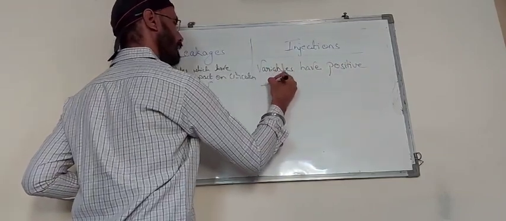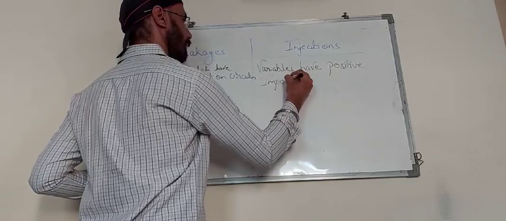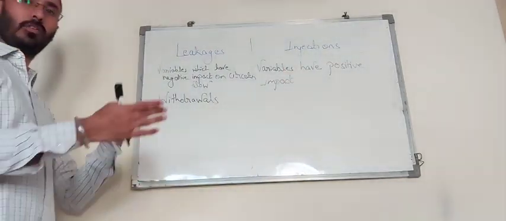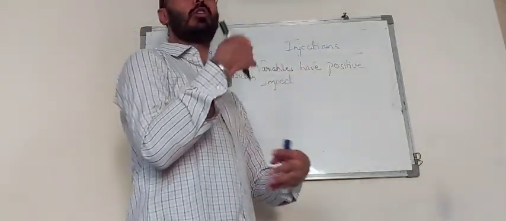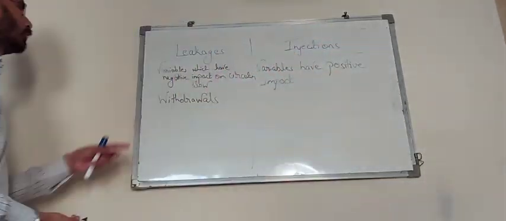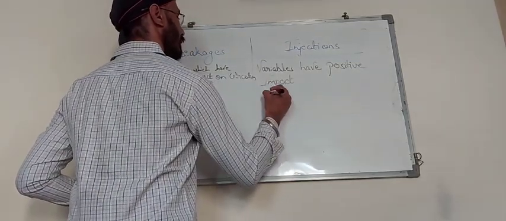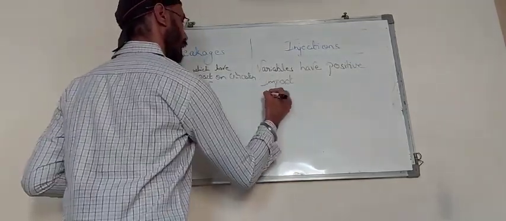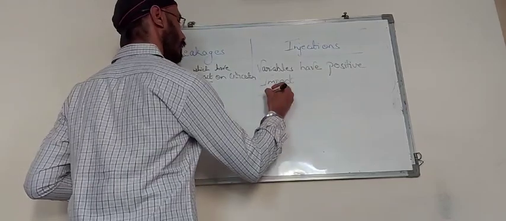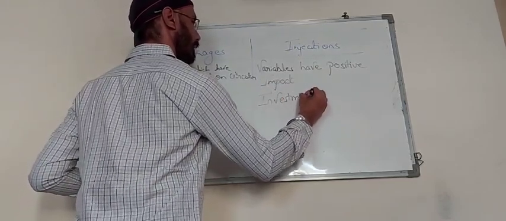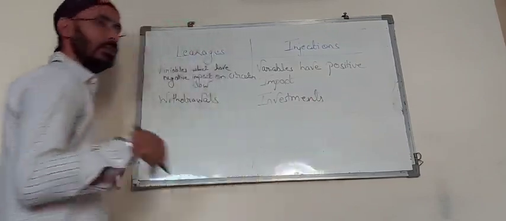Positive impact in the sense, when we talk about a positive impact, means they increase the flow of income or circular flow of income in the economy. So over here these are withdrawals and these are the injections, or these are the investments being made.